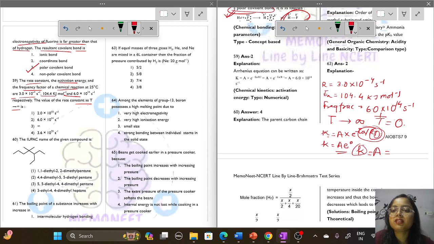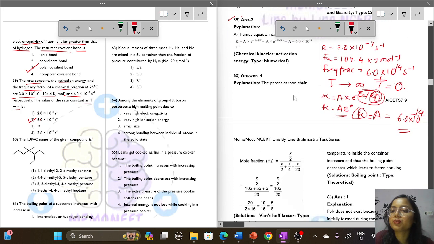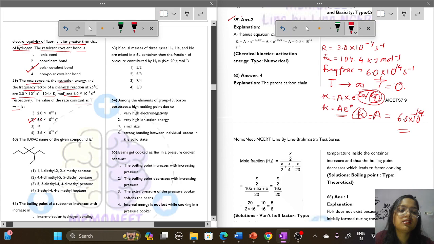What is the value of the frequency factor given earlier? It is 6.0 × 10^14. This will be the correct option. So option number 2 will be the correct option. I hope you can see this point. Is it visible now? Yeah.